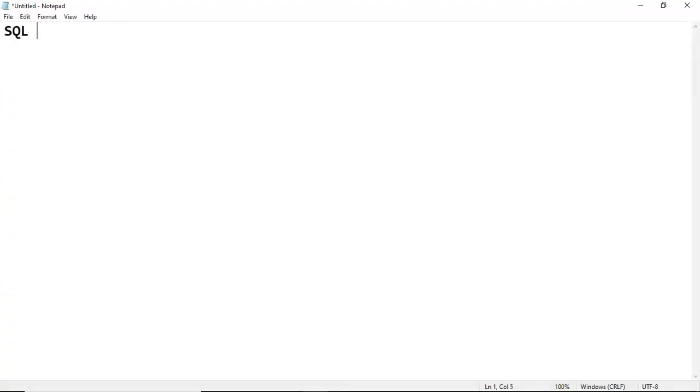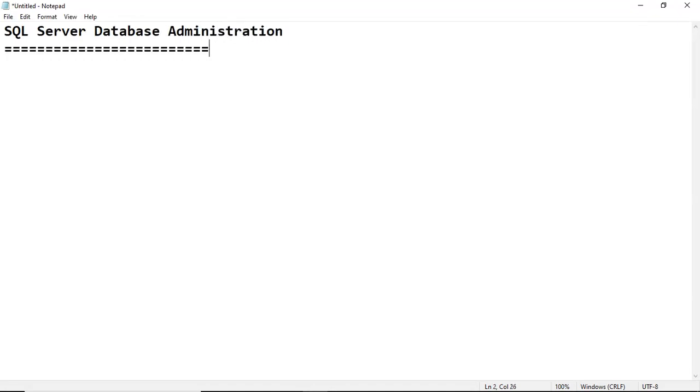Yes, check it like SQL Server database administration. Basically, in general, every application, it may be a mobile application or a web application, has basically two parts: front end and back end. The front end part is a user interface part through which our users are working.